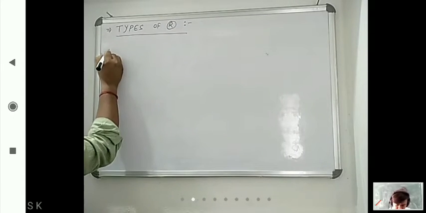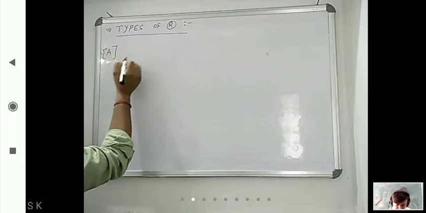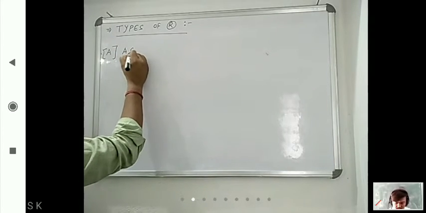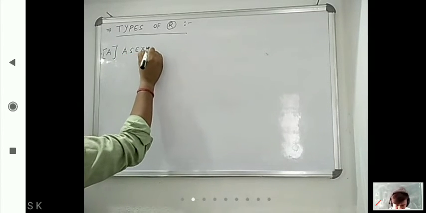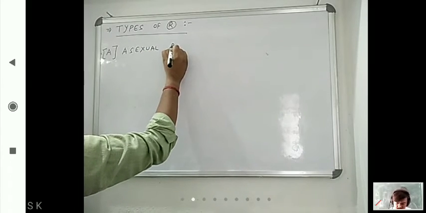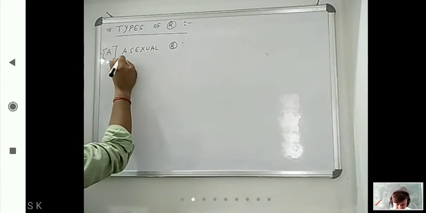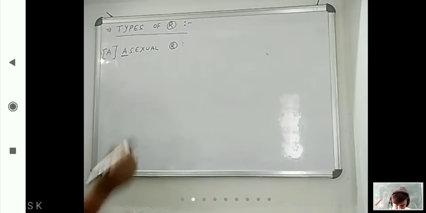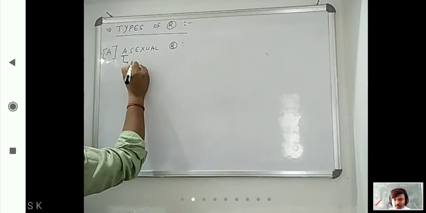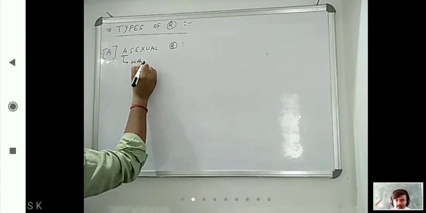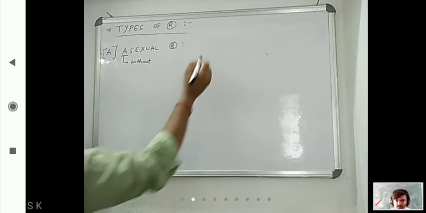It has two types, as already discussed from the starting. One is asexual reproduction. Now here A means without.